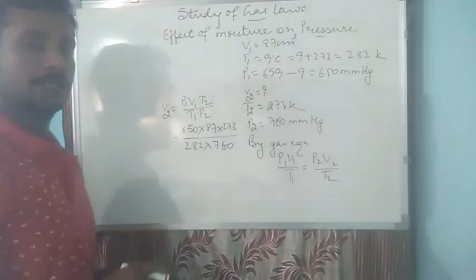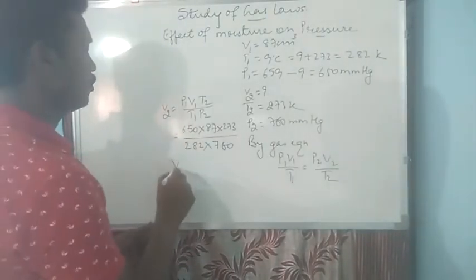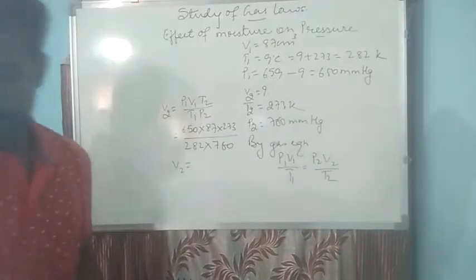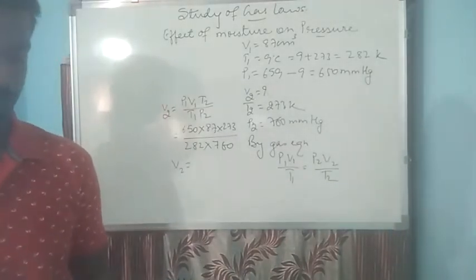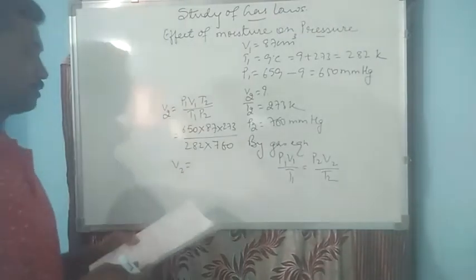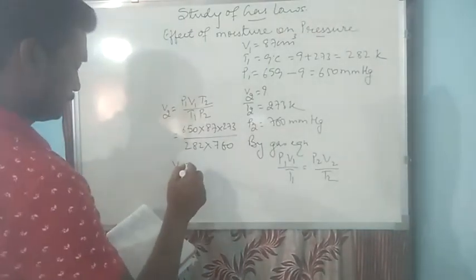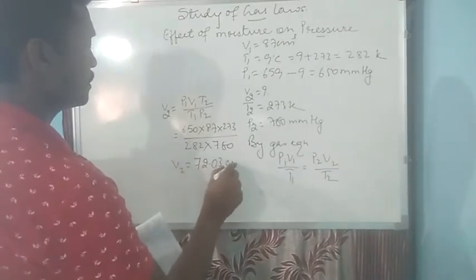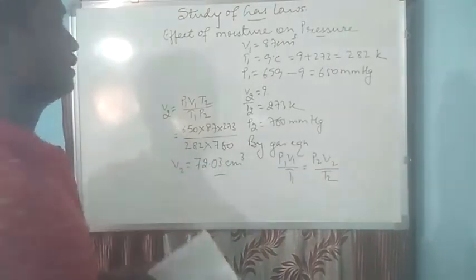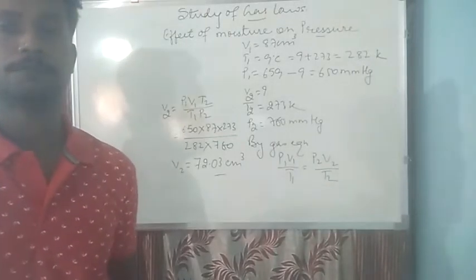Now we have to cancel this to get the final volume, and on cancelling we are getting the answer equal to 72.03 centimeter cube. This is the final answer we have got.